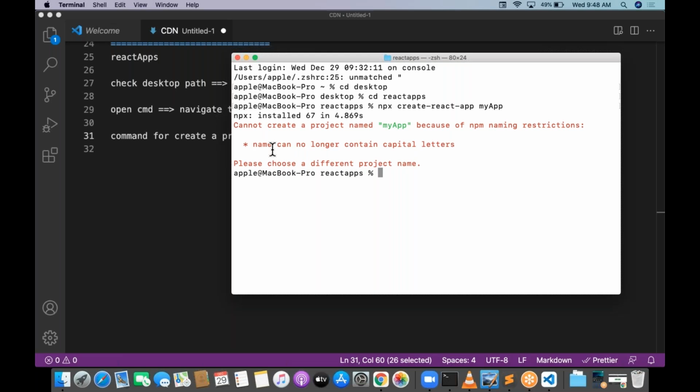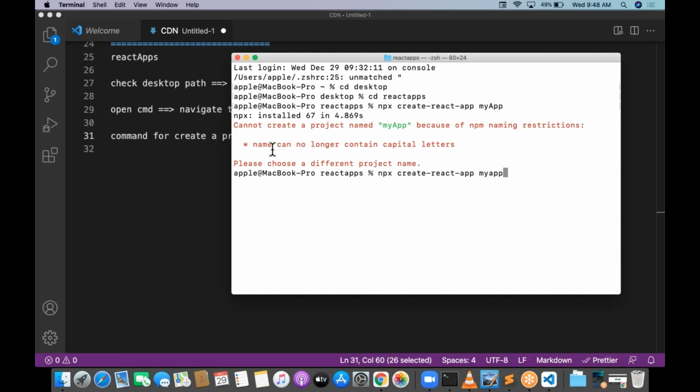Capital letters are not allowed. So my app is not allowed. Can I give my app again? npx create react app and space my app in small letters.